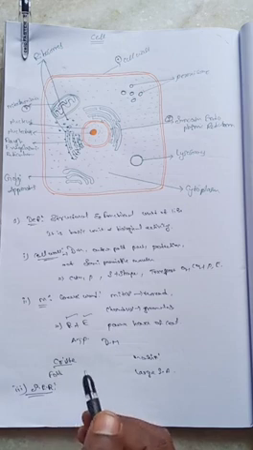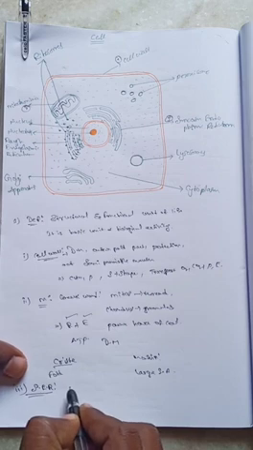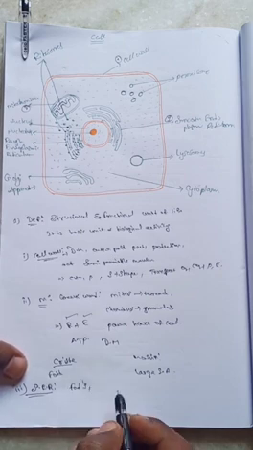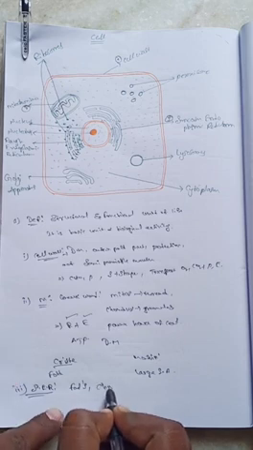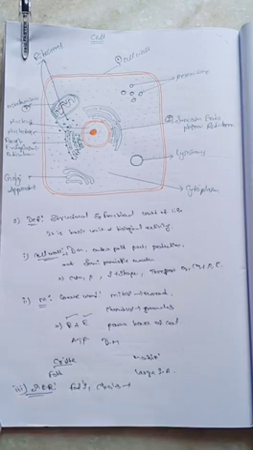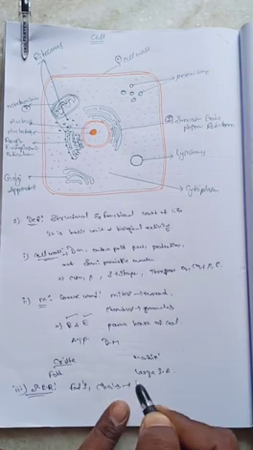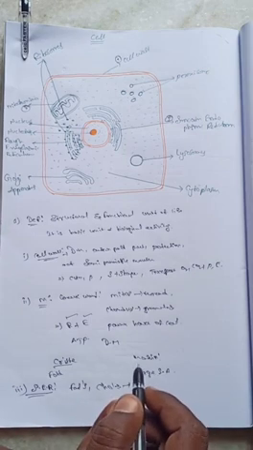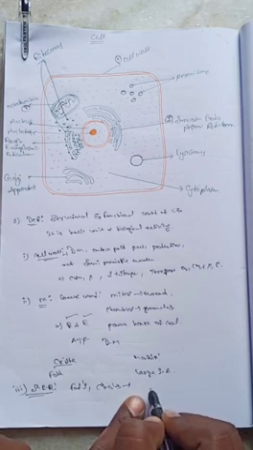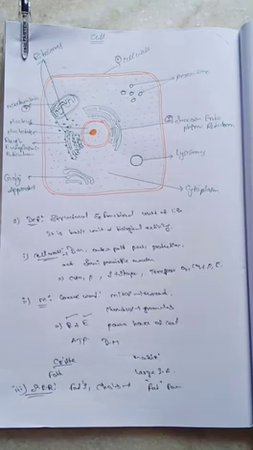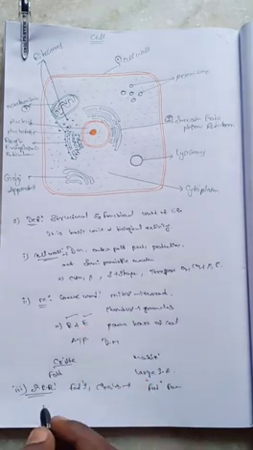It is involved in the synthesis of fat substances, and cholesterol substances are synthesized from the smooth endoplasmic reticulum. It is also called the fat factory.